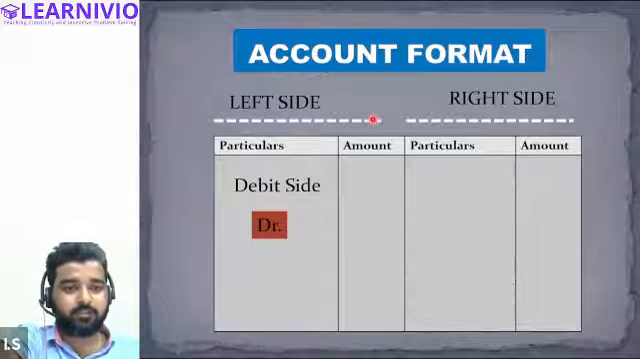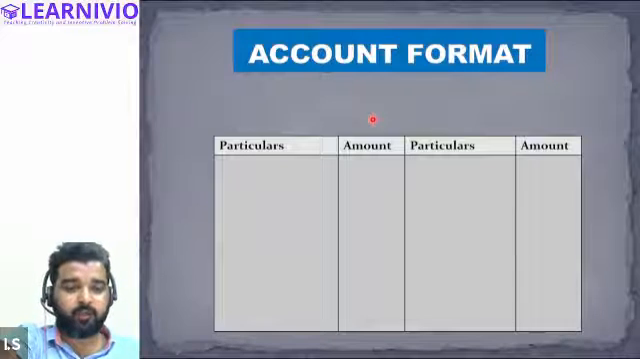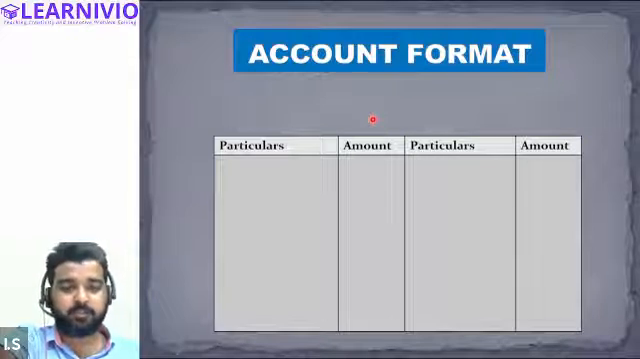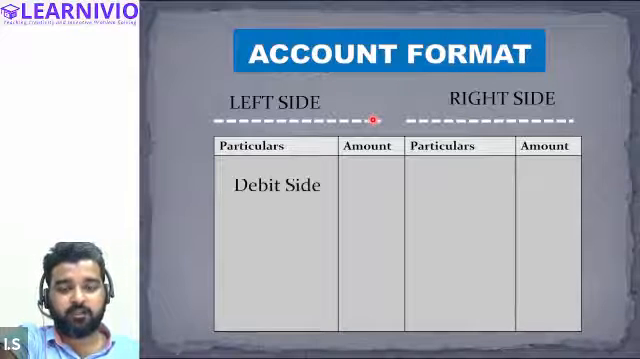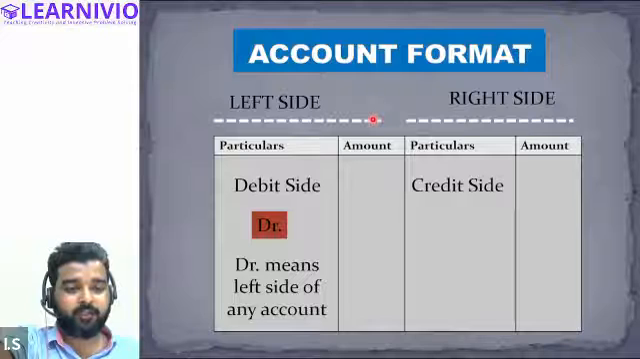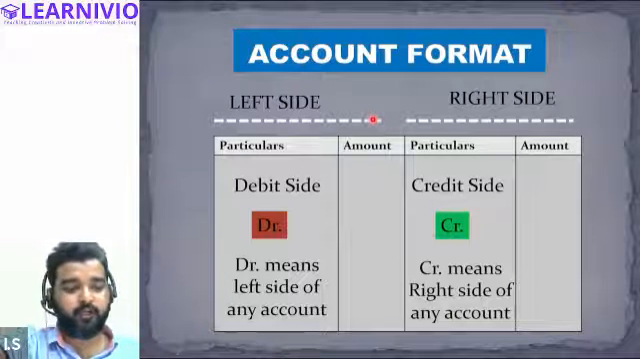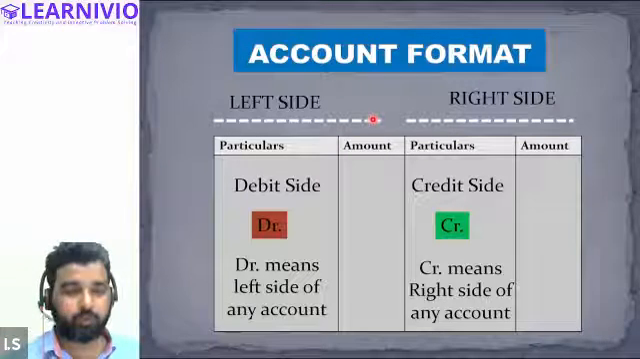All right, guys, so the account looks like this. This is the format of an account. Primarily we make 4 columns. There are other columns as well, but we will discuss those in another session. These 2 columns are the left side, known as the debit side, represented by DR, and the other 2 are the right side, the credit side, indicated by CR. Is there any doubt? No, sir.